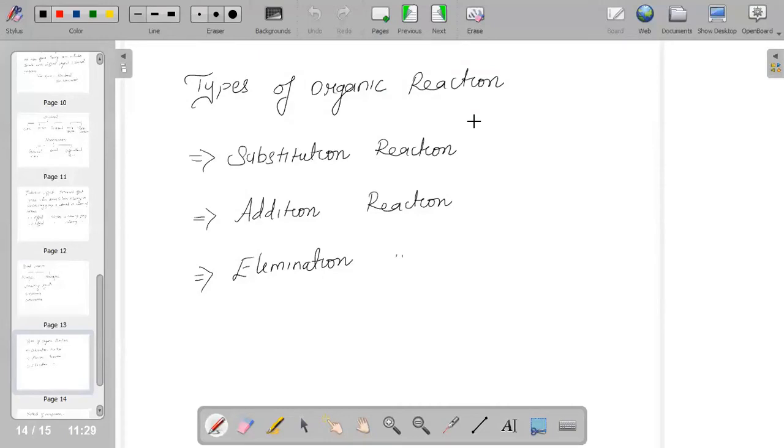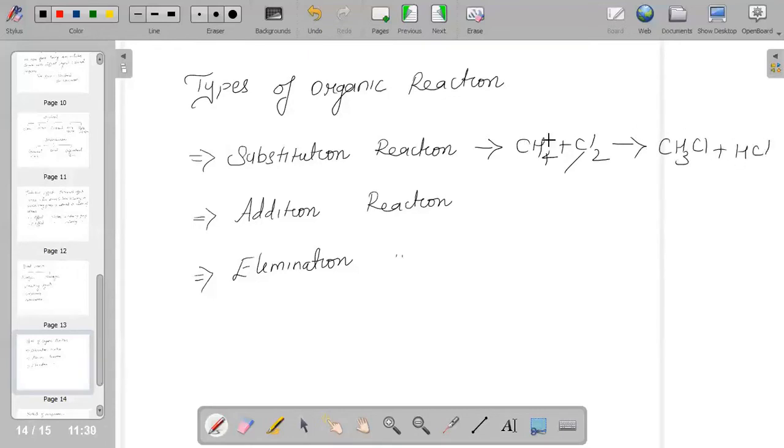So what are all the types of organic reaction? We have substitution reaction, addition reaction, and elimination reaction. Substitution reaction is a reaction in which an atom or group of atoms is substituted by another atom. For example, if CH4 reacts with Cl2, what happens? It splits into CH3Cl plus HCl.